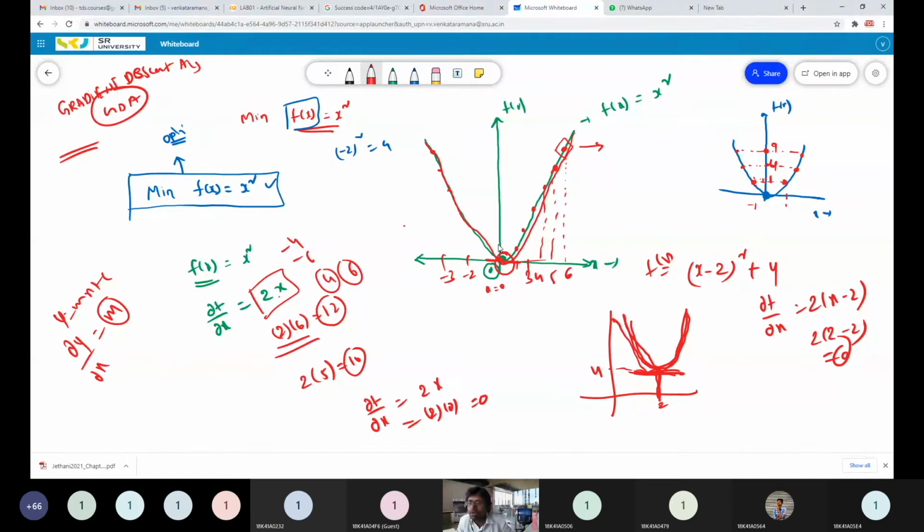Finally, what the gradient descent algorithm is doing is trying to come toward the zero slope point. I will show you how it will work.